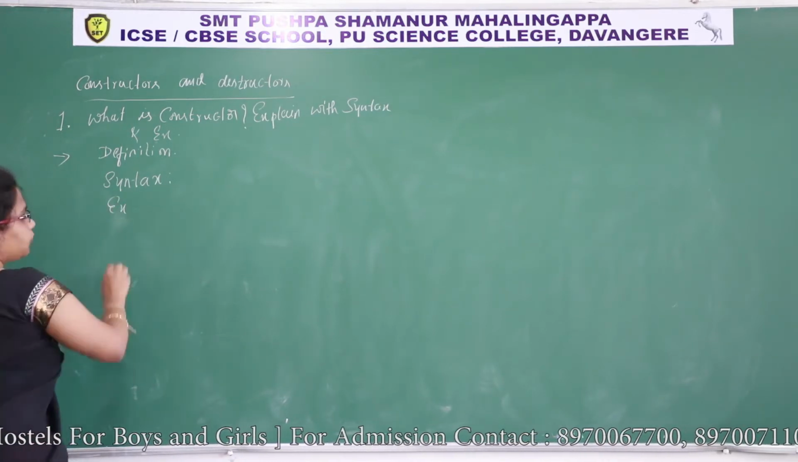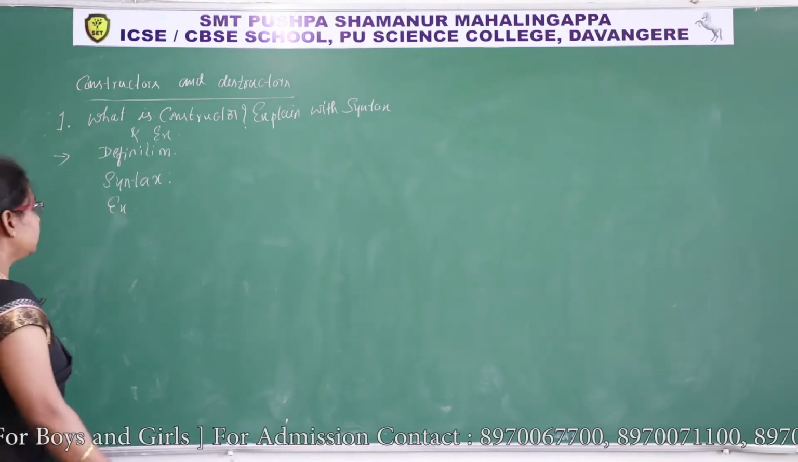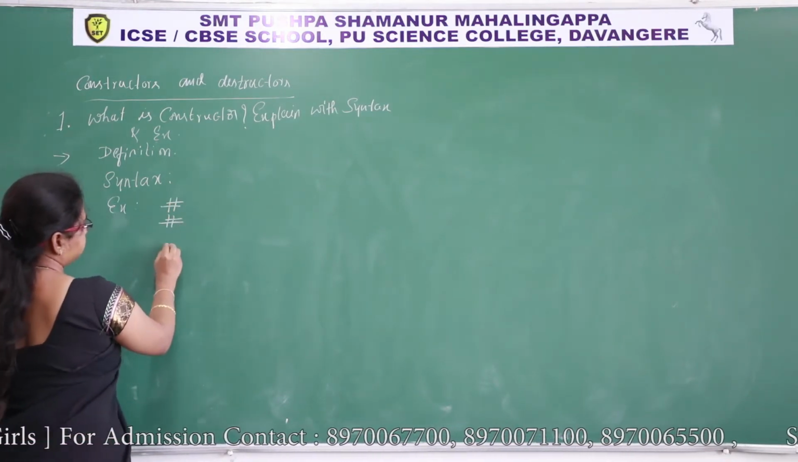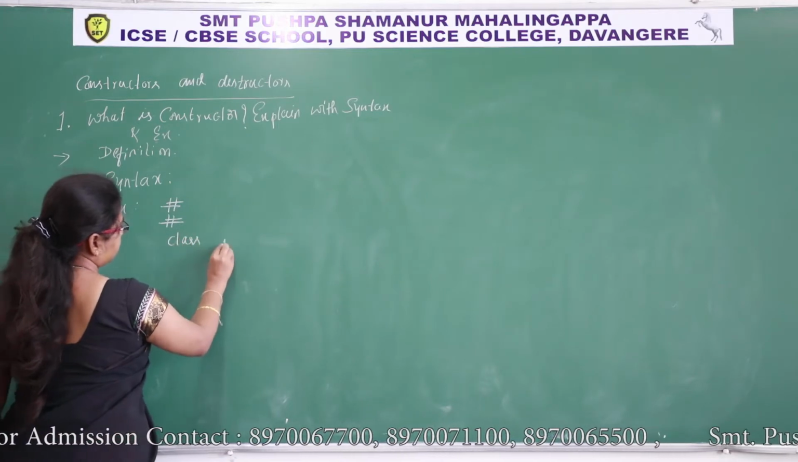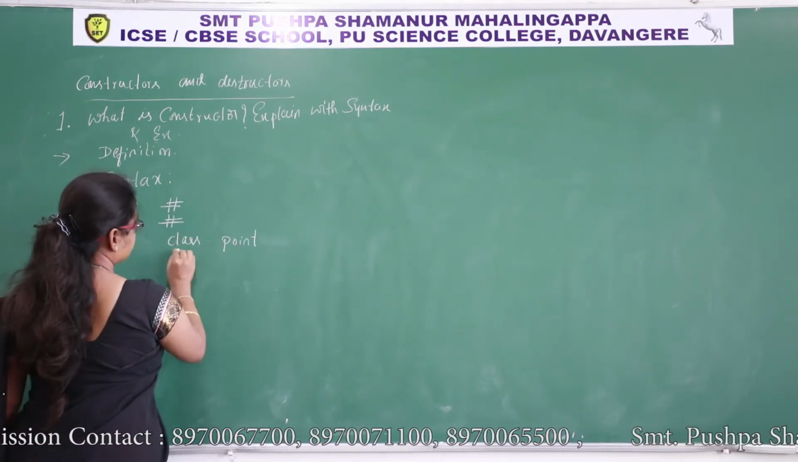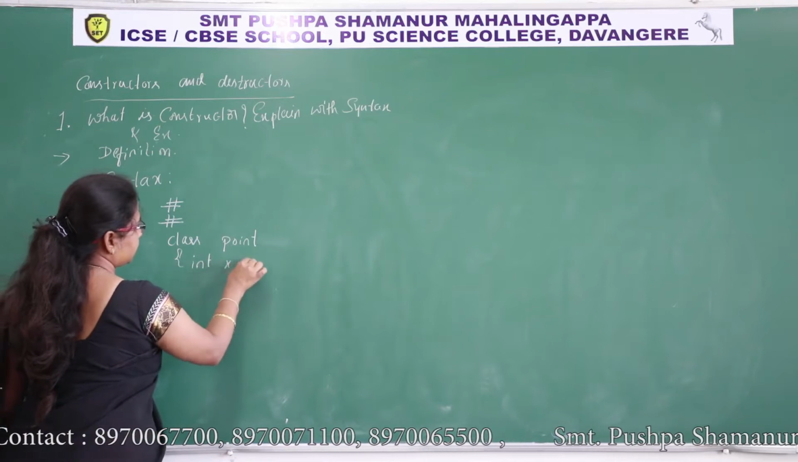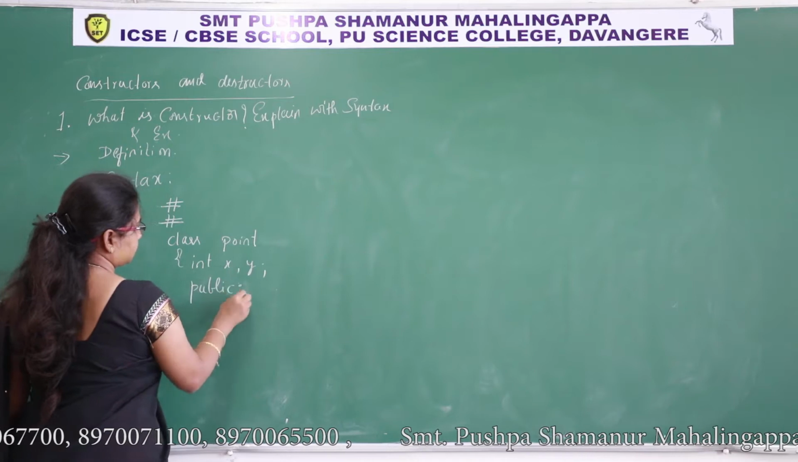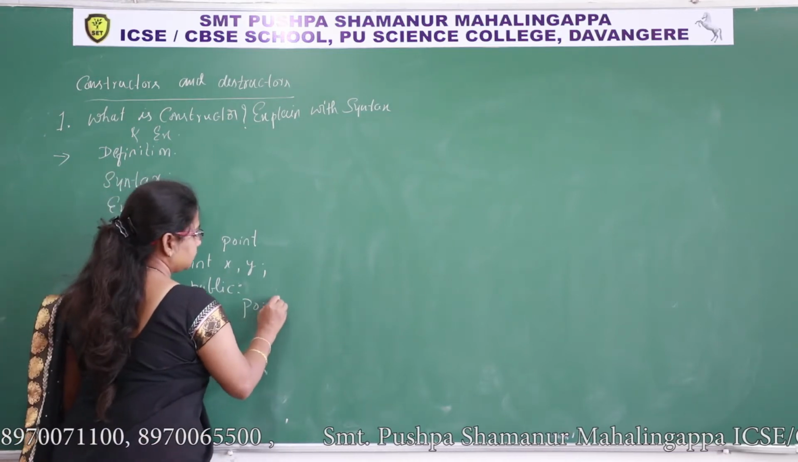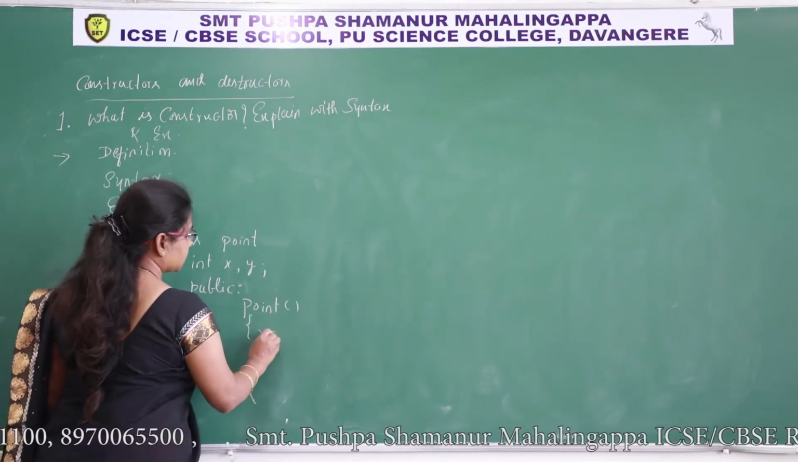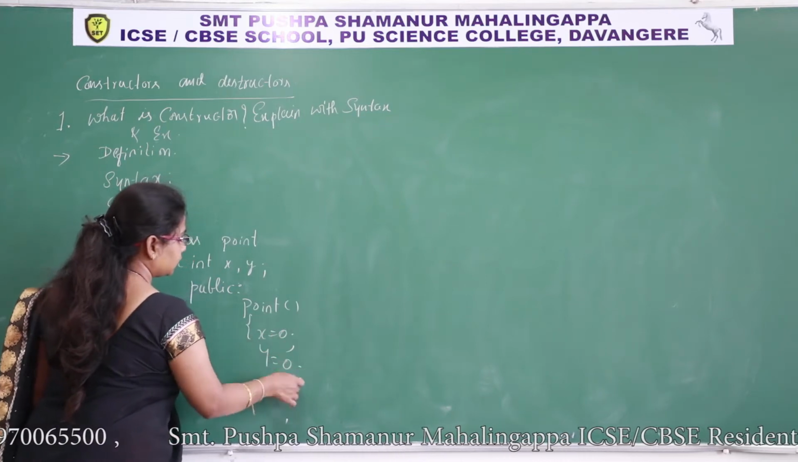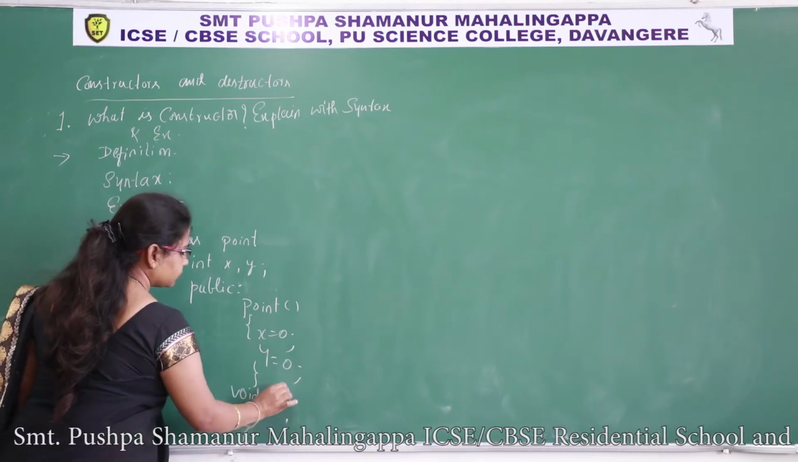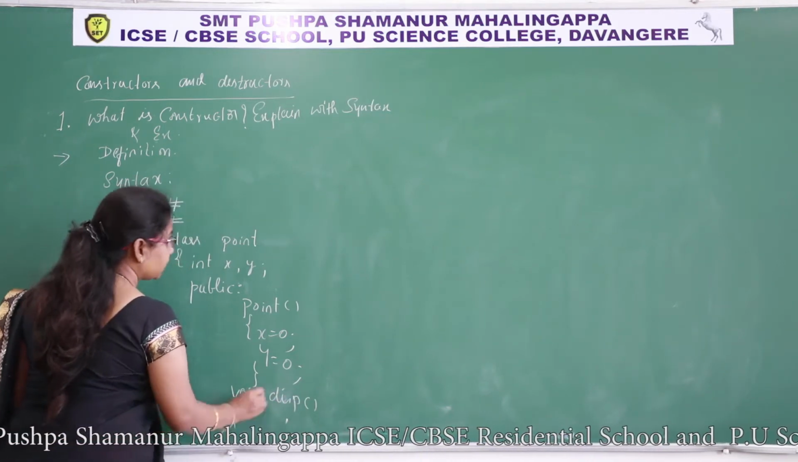Example, so you have to write the program, don't write only the code, you must write program. I'll write only program. Class point, int x comma y, public, point, x is equal to 0, y is equal to 0, void disp, open flat bracket,